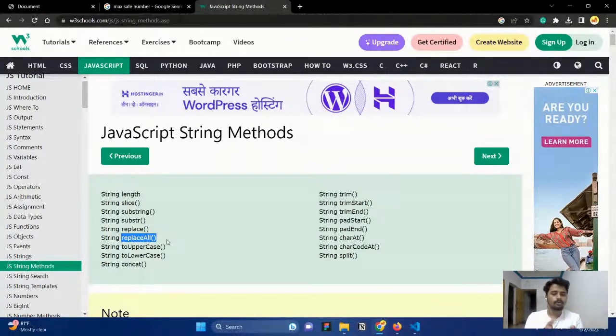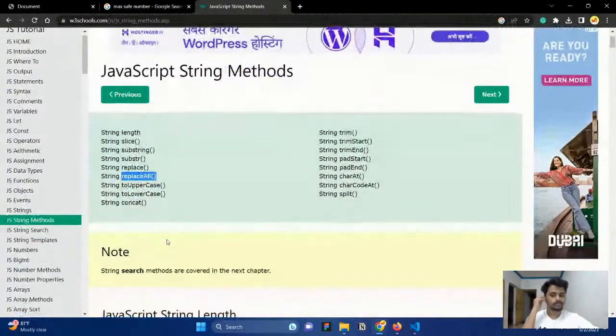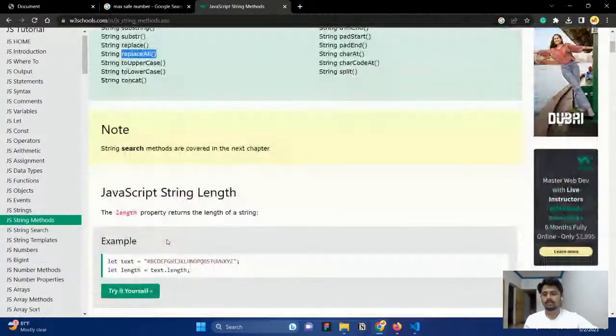And if you would like to contribute, for example, if you feel like this method will be really helpful with JavaScript, you can also make a proposal and contribute it. Okay, so that's what it is.